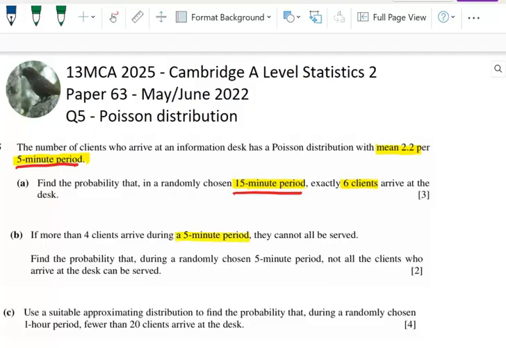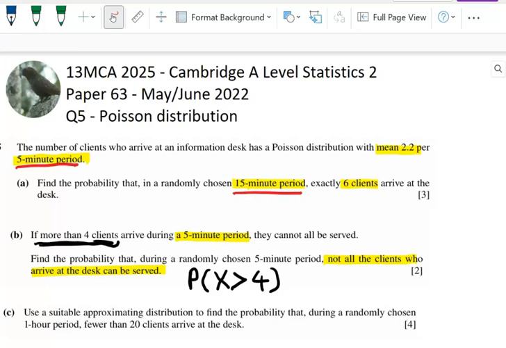Just looking at the rest of the question, the next one is back to working with a 5-minute period, and we're told that if more than 4 clients arrive during a 5-minute period, they can't all be served. So find the probability that not all the clients who arrive at the desk can be served. That's a pretty easy Poisson one by the standard of the usual A-level question, where we're going to be working out the probability that X, the number of customers who arrive in a 5-minute period, is greater than 4. If 4 arrive, that's fine. If we have 5, 6, 7 and so on arrive, that's not. So that's the probability that X is greater than 4.